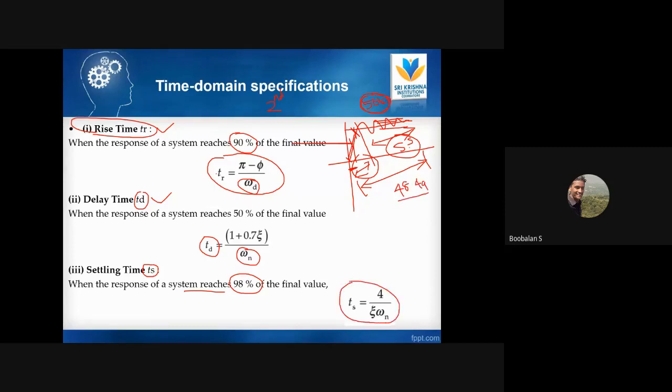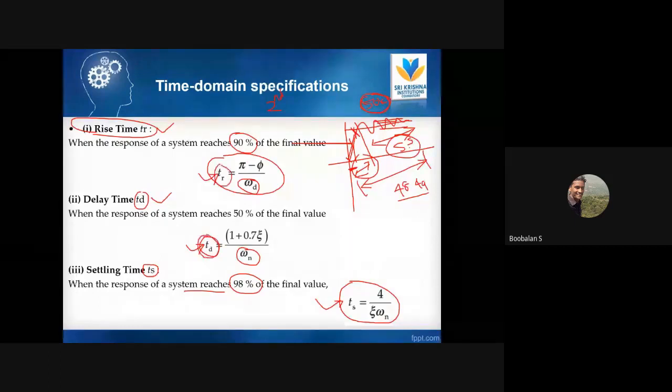So wherever it goes, just say time domain specification. In the sense, we're just calculating time, right? So we're focusing only on time. How much time to reach 90% of output, how much time to reach 50% of output for delay time, and finally how much time to achieve my goal. We focus only on time. That's why it's called a time domain specification, right?